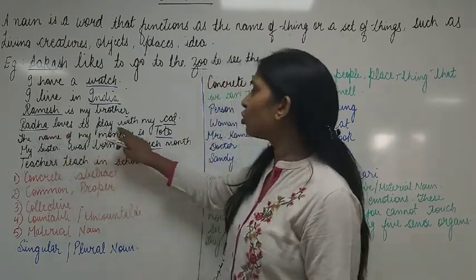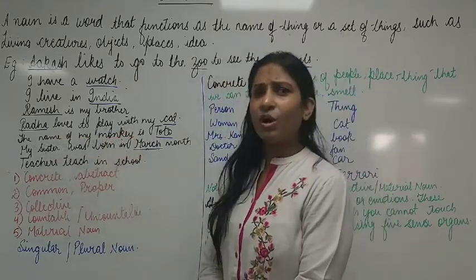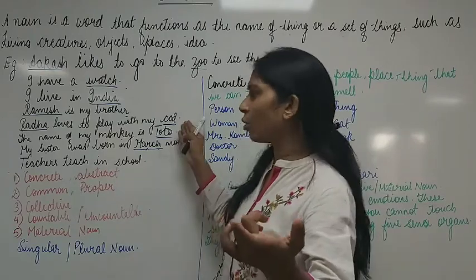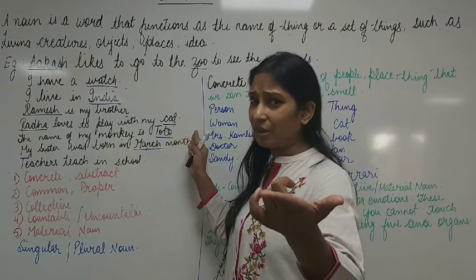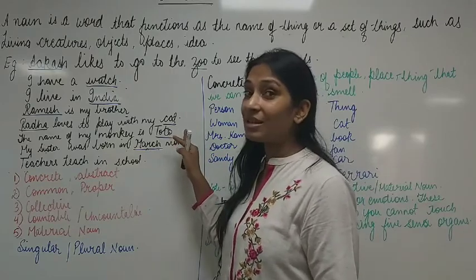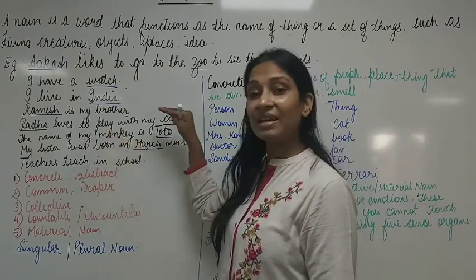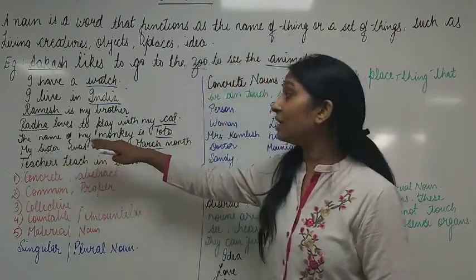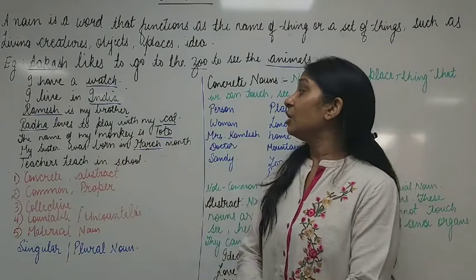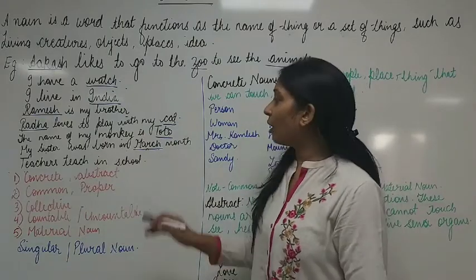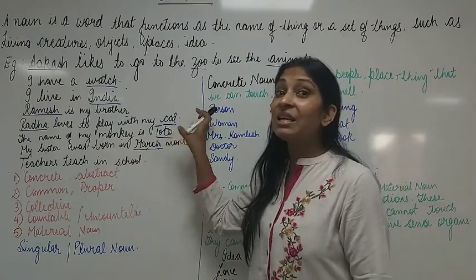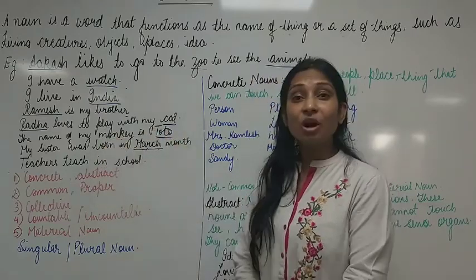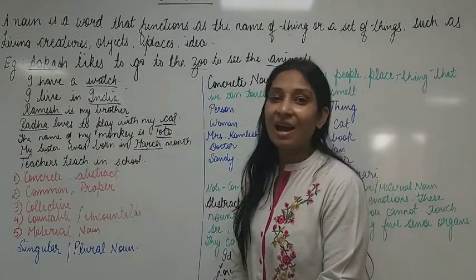Then, Radha loves to play with my cat. Radha, which is the name of a girl, is also a noun. Now cat here is an animal. Clear? So animal also comes under noun. So Radha and cat both are nouns. Next, the name of my monkey is Toto. Clear? Now here Toto is the name of an animal. So Toto will be what children? It will be a noun.